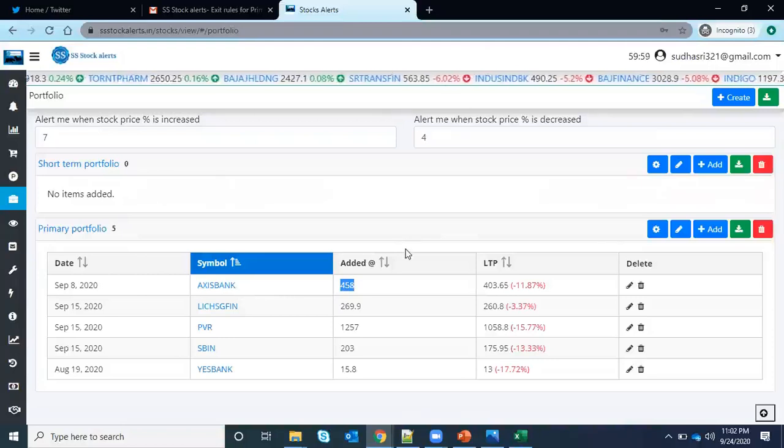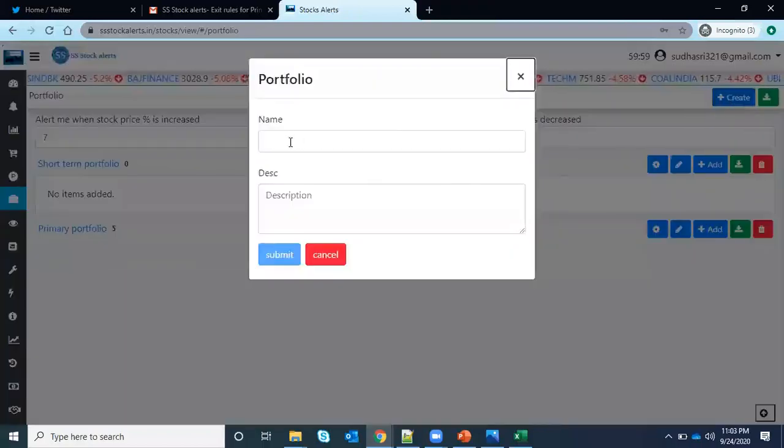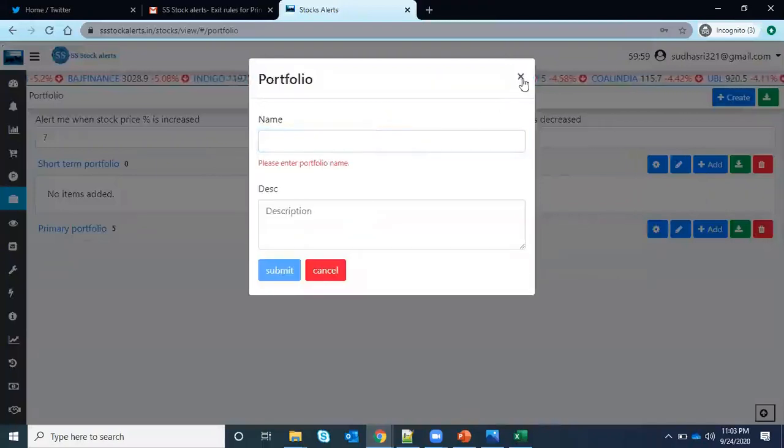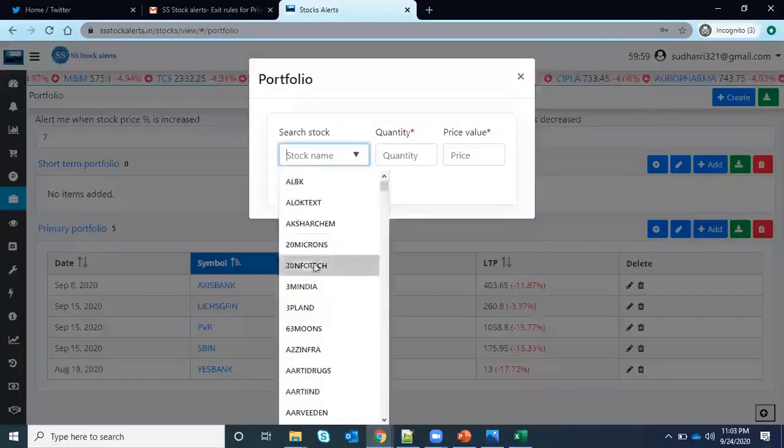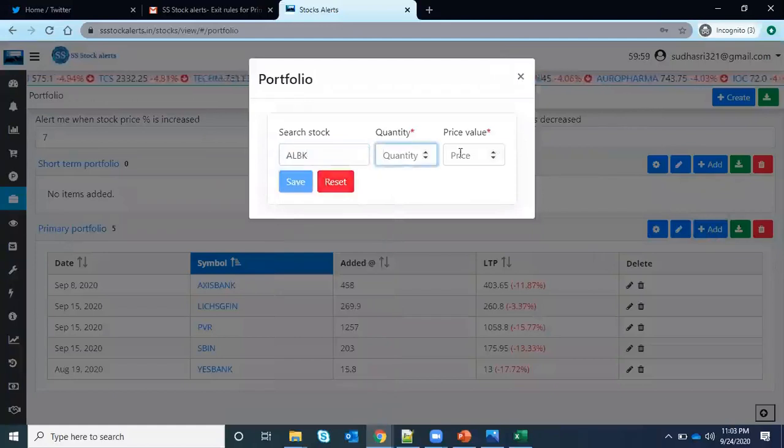You can write your own rule. Some traders may want to hold the stock until it breaks below the weekly candle, so at that time they can set those rules. The first step is to create your own portfolio. Just go here, give whatever name you want, and click OK. Your portfolio will be created. Then add any stocks here, whatever stock you want, with quantity and price.